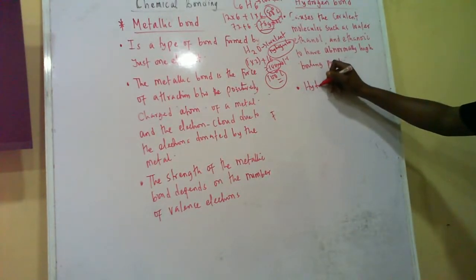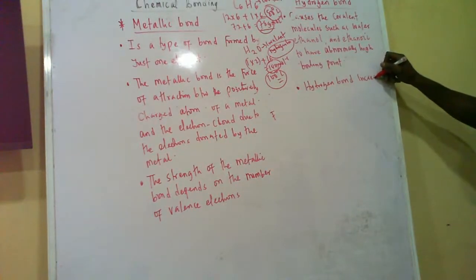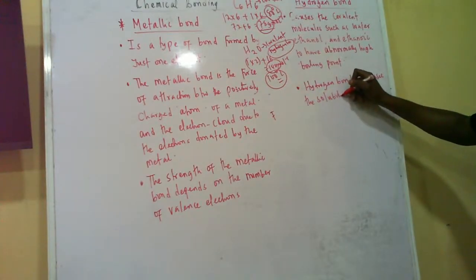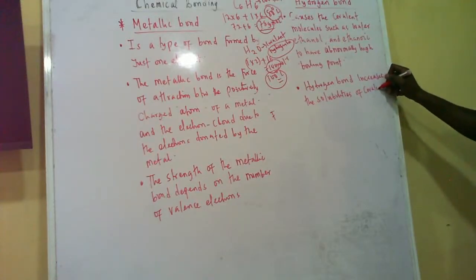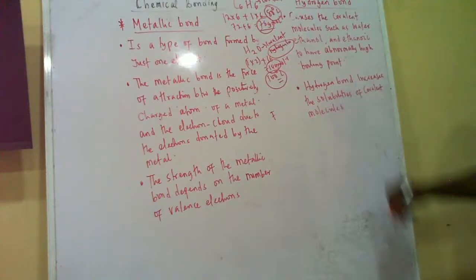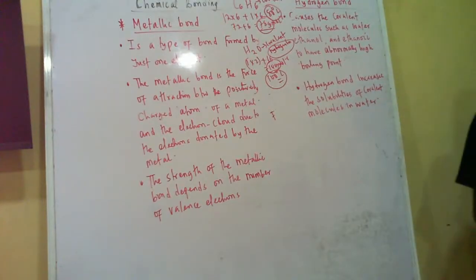hydrogen bond increases the solubilities of covalent molecules. So covalent molecules in water, they don't dissolve in water, but if they contain hydrogen bond, they will dissolve in water. So any covalent molecule that you know that should not dissolve in water, if it does, it means it has hydrogen bond.